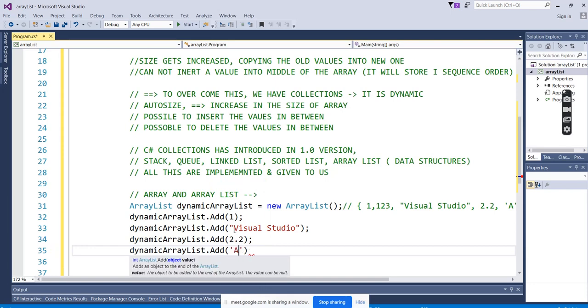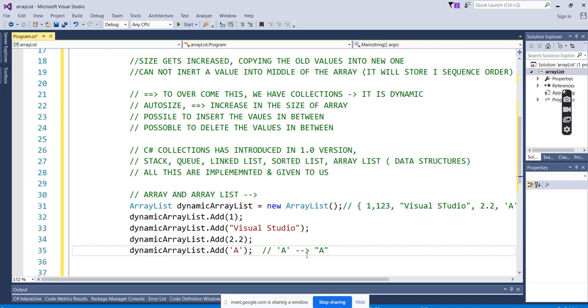It's a character. Again, don't confuse between the character and the string. String is a group of characters, and when it's a single character, only one value is going to be there. Even the size is only 1 byte, only one memory is allocated, and the character is enclosed with the single quote. Okay, and when the same A is in double quotes, then it will be treated as a string.